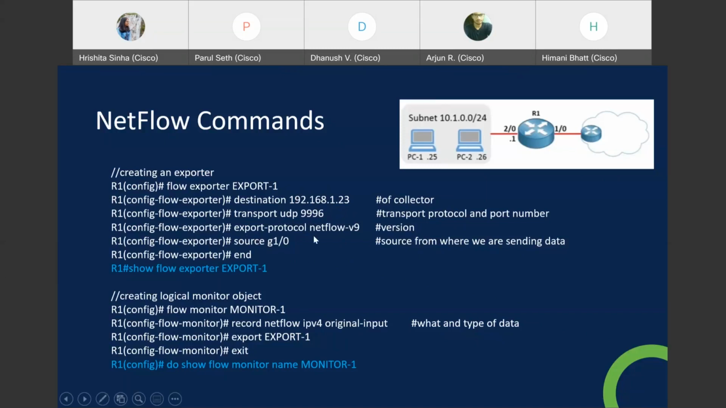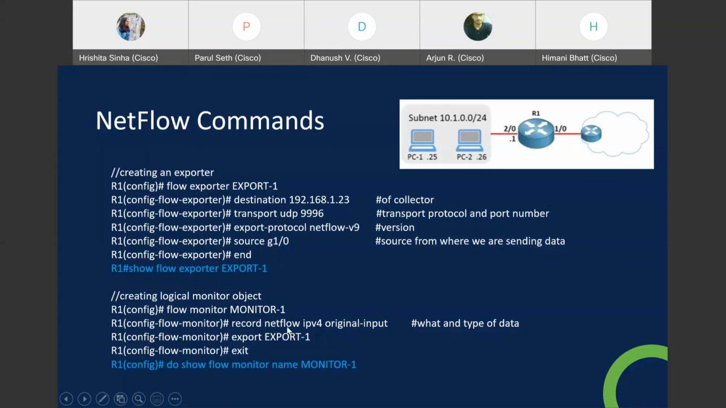Now in the next line, as you can see, we have used V9. Version 9 is the recent one, it is more prevalent right now. The source from where we are sending, as I said, is monitoring the interface. We have used an interface here as source, and that's it. We have configured that export.